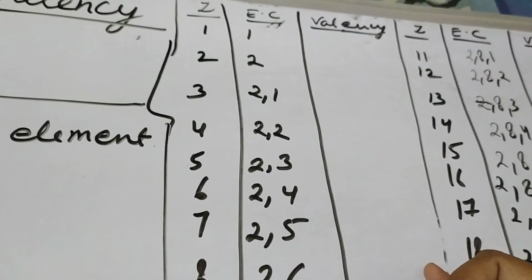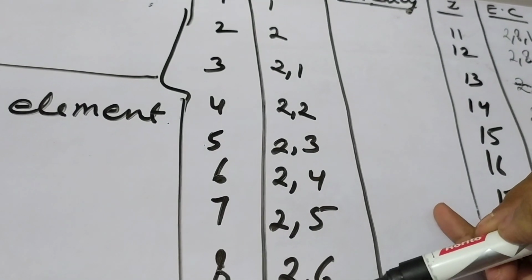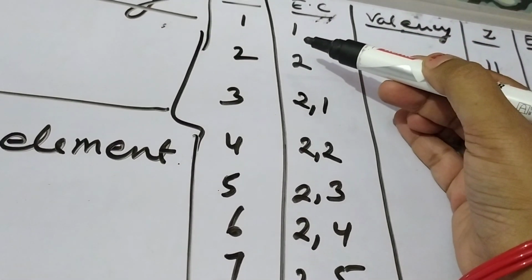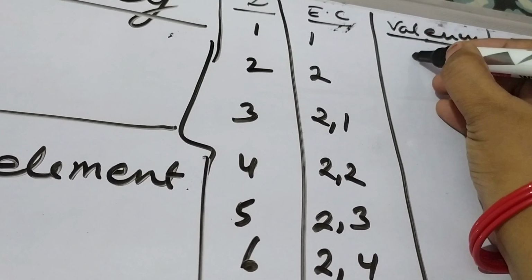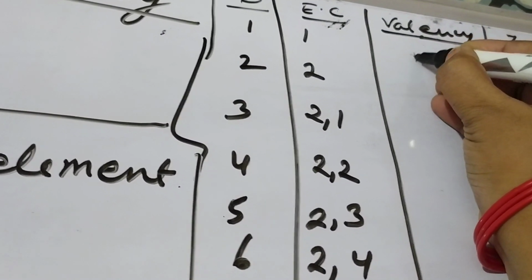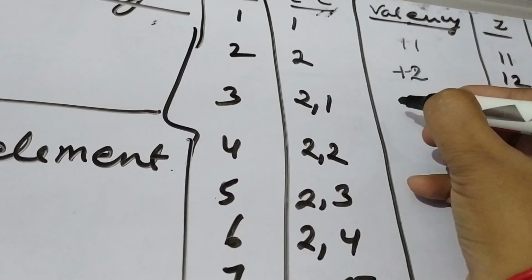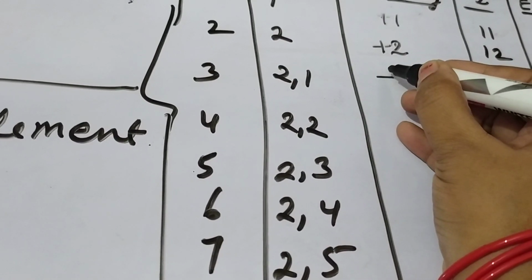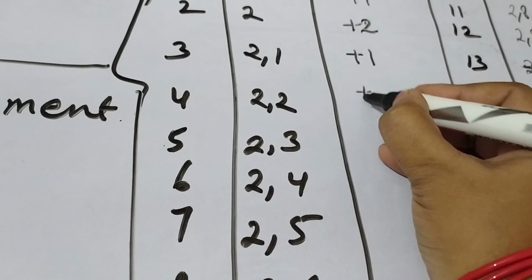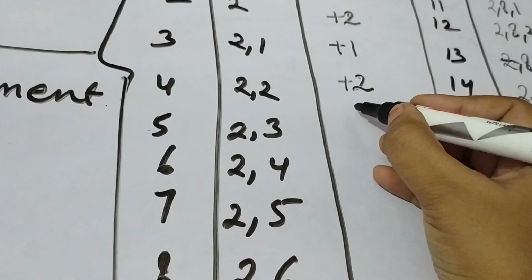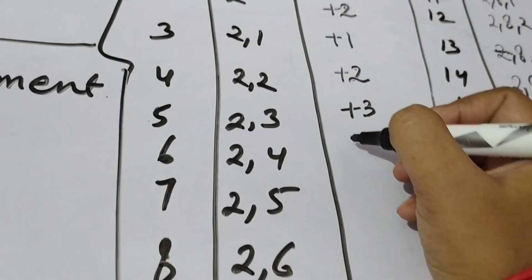Now what is the rule for finding the valency? The last shell electrons are called valence electrons, so we look at the last shell. If there is 1 electron in the last shell, then the valency will be +1. If it is 2, then the valency will be +2. Again here it is 1 valence electron, so the valency will be +1. Here it is 2, so again +2, because all the metals have positive valency. If it is 3, then +3. Up to 3 you put a plus sign with the valency.